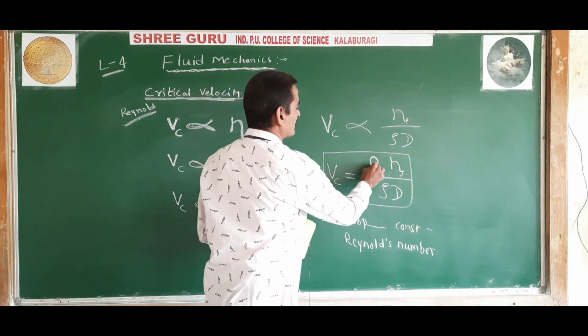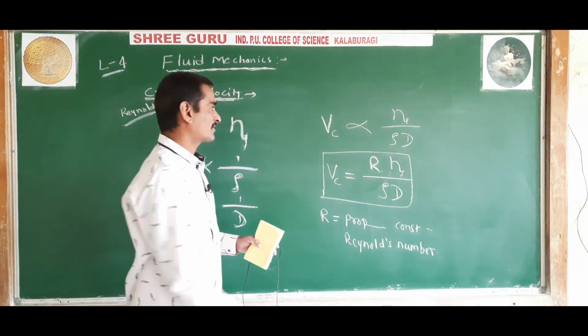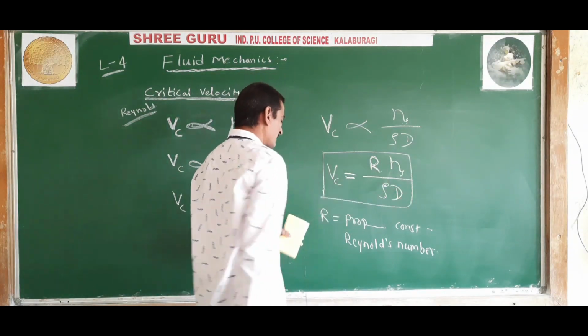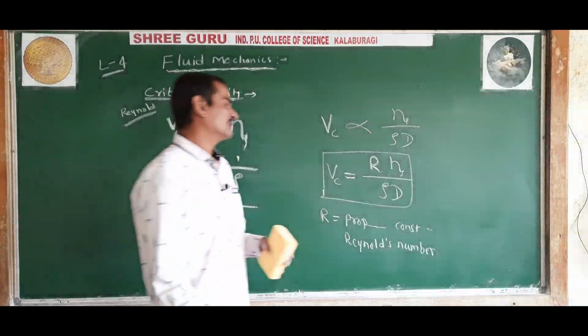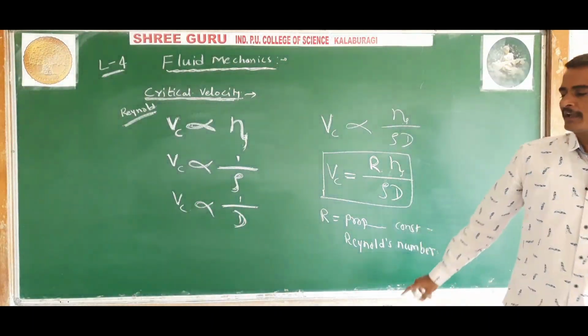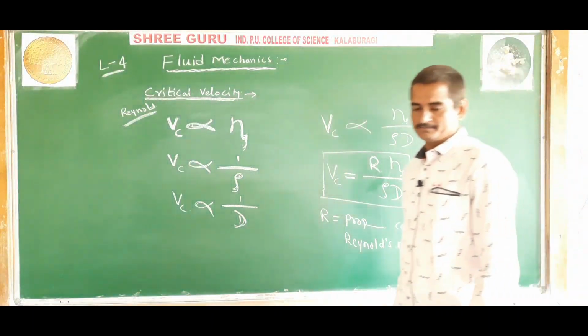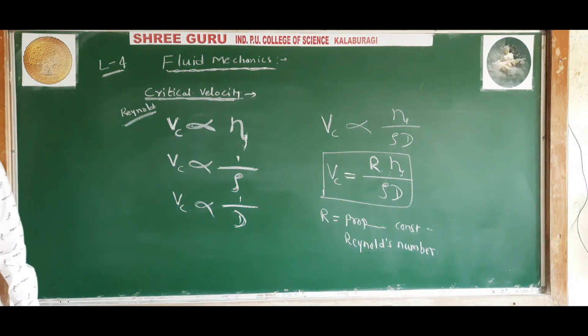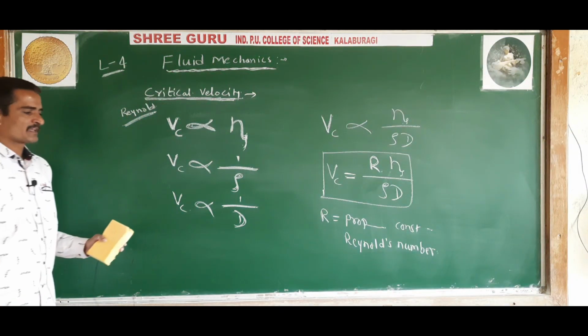a proportionality constant. You can write it as Vc equals R eta divided by rho d, where R is the proportionality constant, and this proportionality constant is called the Reynolds number. Understood? And now, what is the Reynolds number?